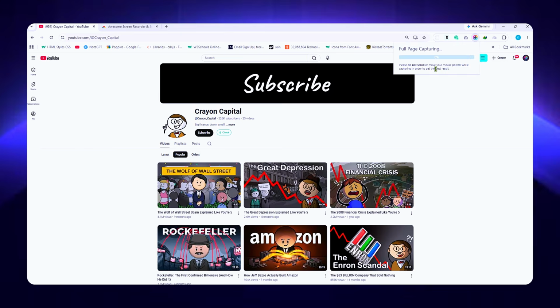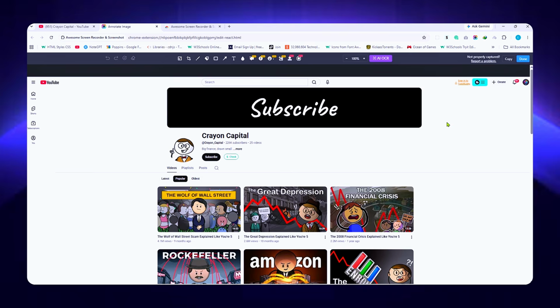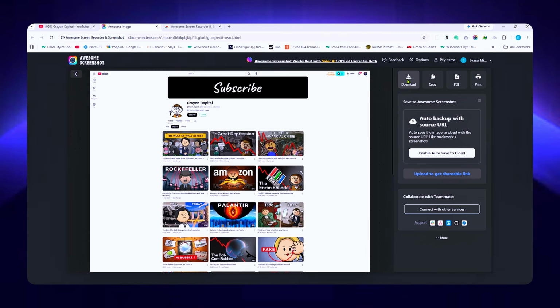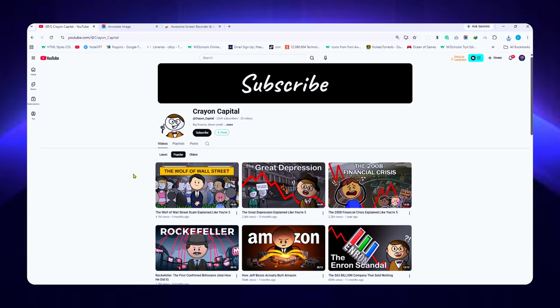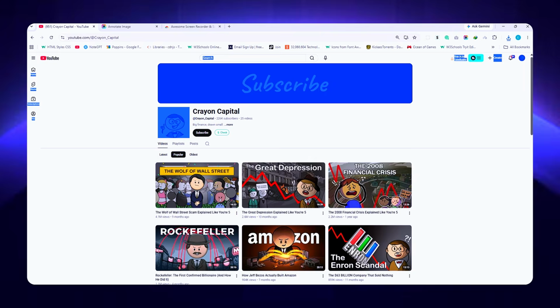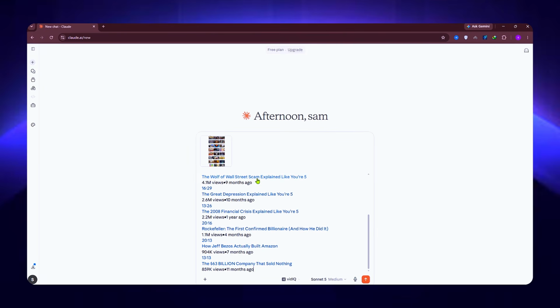Click the extension, then click Capture Full Page. And just like that, it captures the whole scrollable page in a single image. Once it's done, hit download. Now go to Claude and upload that screenshot. Next, go back to the channel page and select the text starting from the channel name down through the video list. Copy it, and paste that into Claude as well.